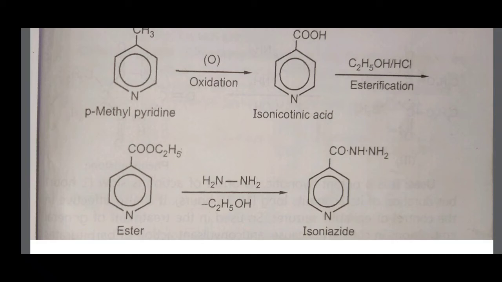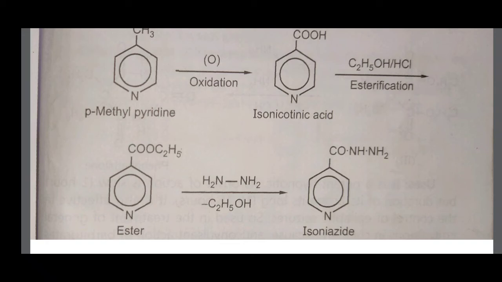Isoniazid is used as an anti-tubercular drug. It is rapidly absorbed from the gastrointestinal tract, so it can be given orally. It should always be included in curing more dangerous forms of tuberculosis. Resistance to isoniazid develops quickly, hence it is administered along with para-aminosalicylic acid, which delays the unwanted effect. This is how isoniazid is used as an anti-tubercular drug.